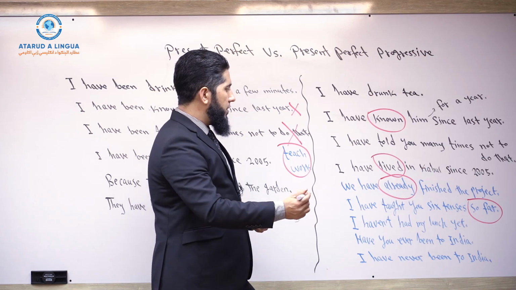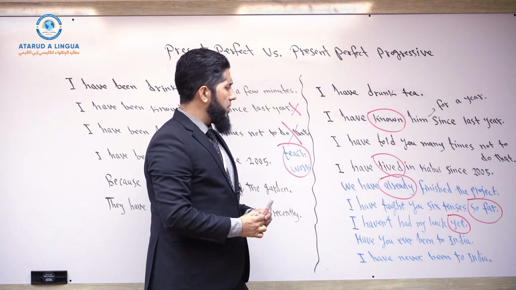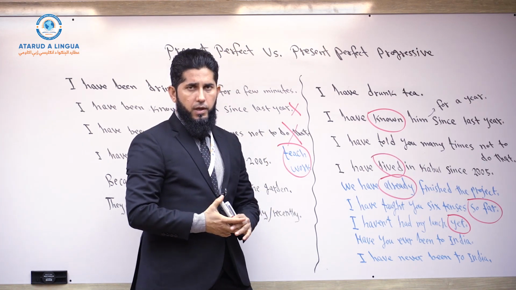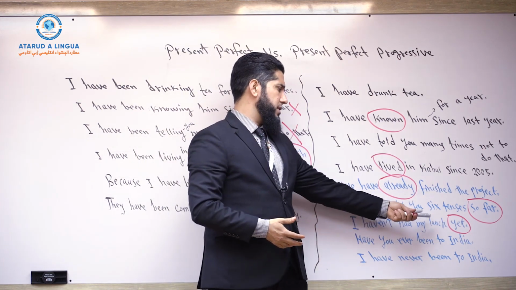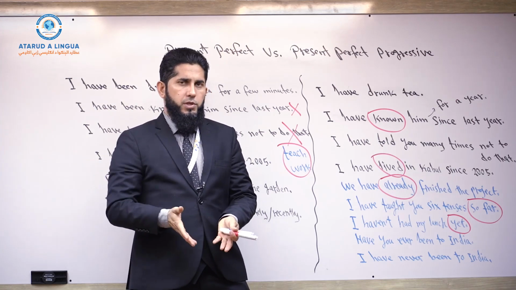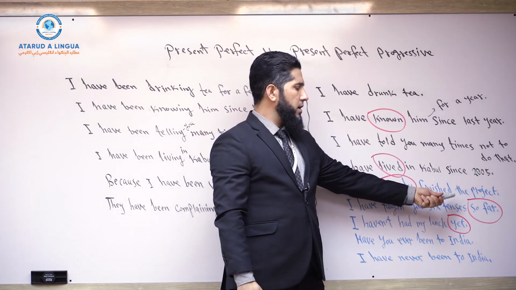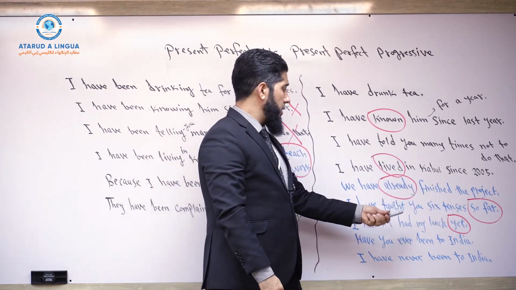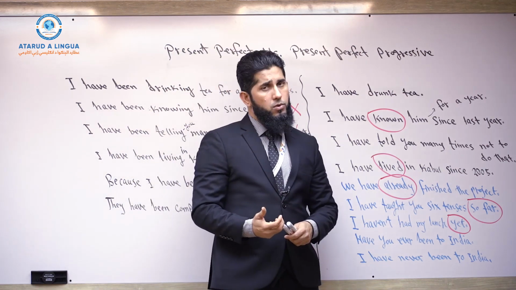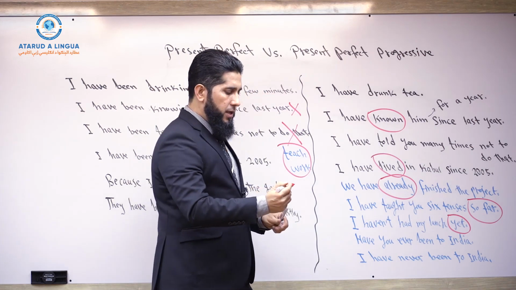And then we have yet. It is also used commonly at the end of the sentence. I haven't had my lunch yet. I haven't had, and commonly in negative sentences we use yet. So yet also means up to now, up to this time. So far also means up to now, up to this time. But so far is commonly used in affirmative sentences, and yet is commonly used in negative sentences or sometimes in questions. Okay. So have you ever been to India?